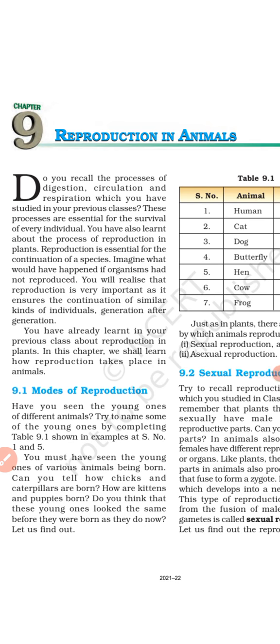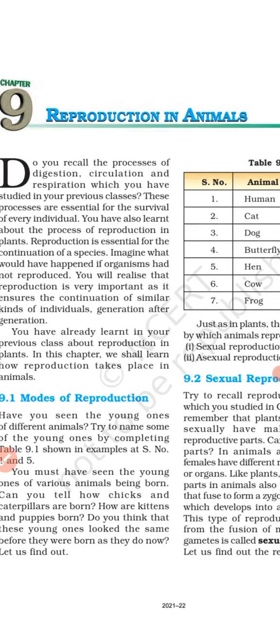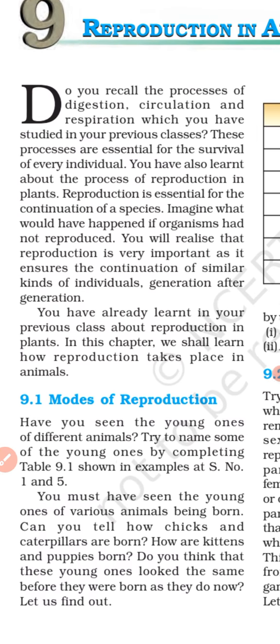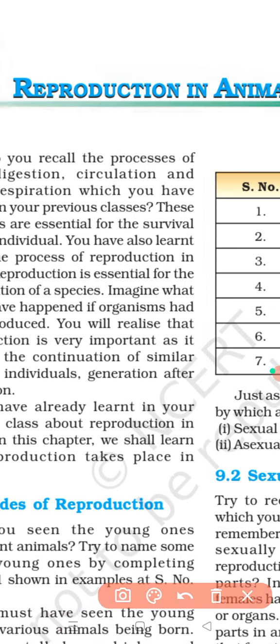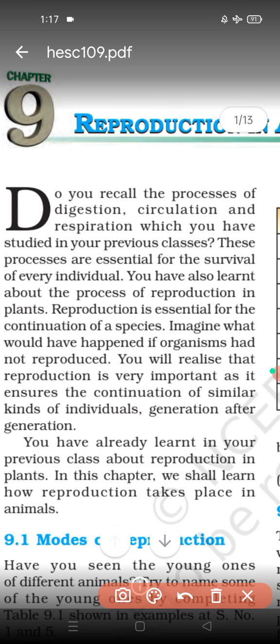So from this video we are going to start a new chapter of your NCERT class 8 science book, that is chapter number 9, reproduction in animals. Let's begin from the introductory part, but first of all let's understand the meaning of the term reproduction. What do you mean by reproduction?